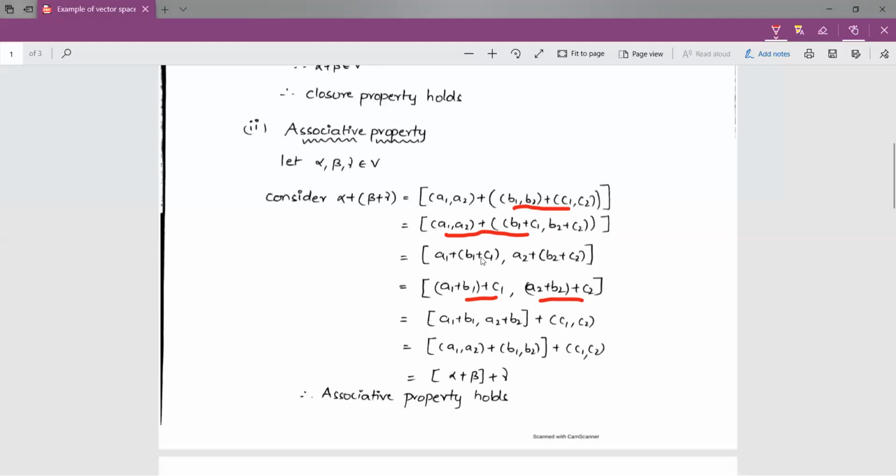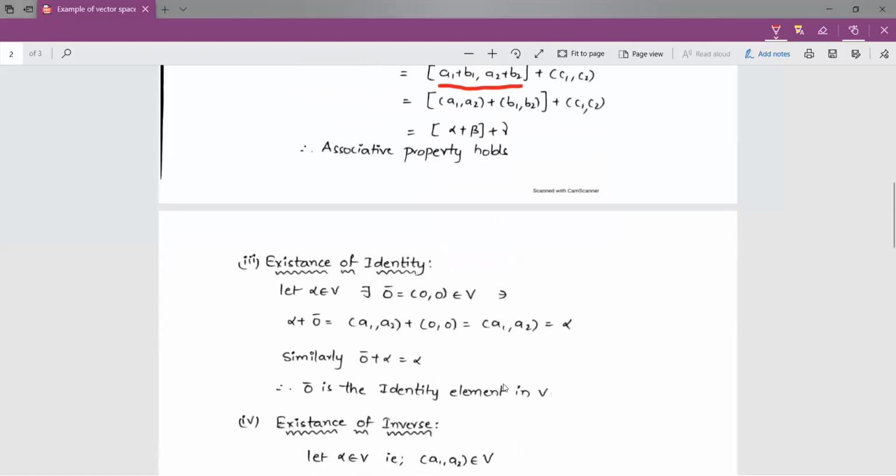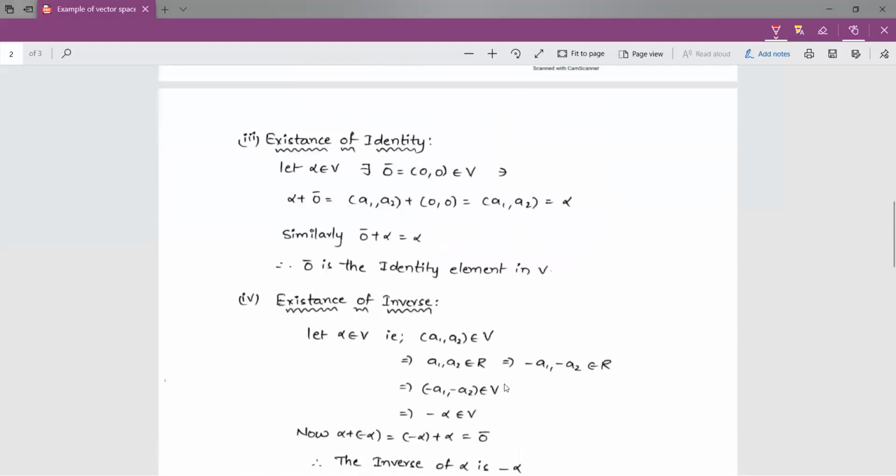Now we separate the elements in this ordered pair, (A1 + B1, A2 + B2 + C1, C2). If we separate the elements, we can write it as (A1, A2) + (B1, B2) + (C1, C2). So (A1, A2) is alpha, (B1, B2) is beta, and (C1, C2) is gamma. Therefore, I considered alpha + (beta + gamma), and the answer is alpha + beta + gamma. This is the associative property. Coming to the third property, that is the existence of identity.